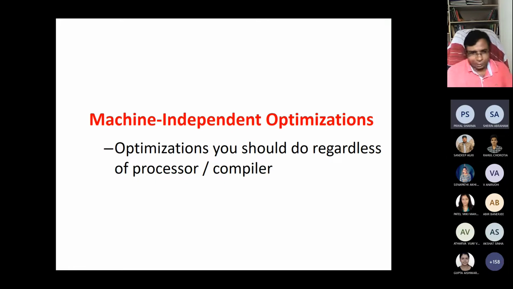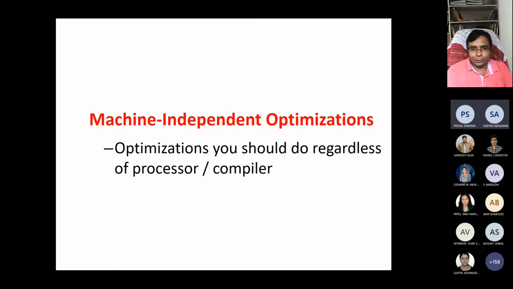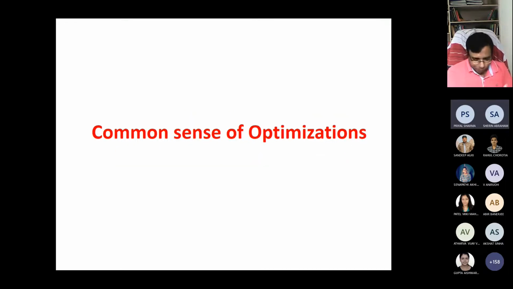And they are very common. So this is common sense, the common sense optimizations. Regardless of what processor you are using, what compiler you are using, what system you are using, you should do these machine independent common sense optimizations.